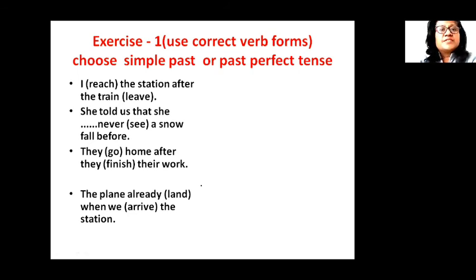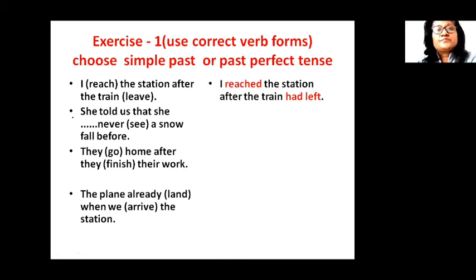I reached the station after the train leave. You have to use the correct form of the verbs reach and leave. And see, the exercise has already suggested that you have to choose between simple past and past perfect tense only. You have to consider only these two tenses. So let us see how we will do this sentence. I reached the station after the train leave.